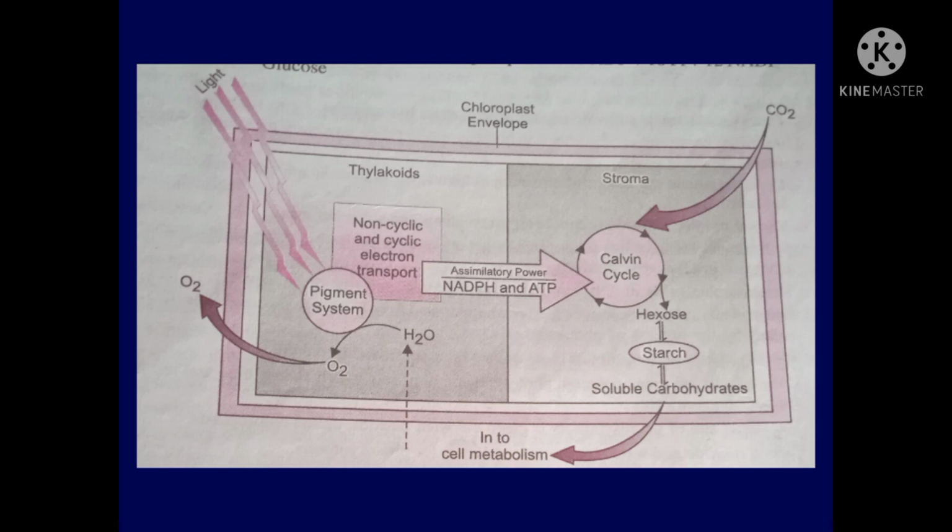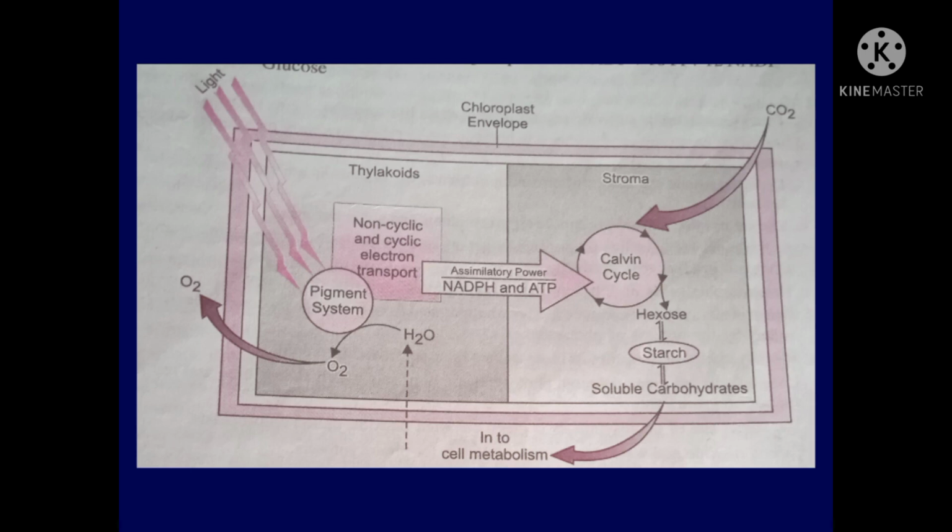Now the next step is the dark reaction or Blackman's reaction. It is actually a light independent reaction which can occur both in light as well as in dark. This dark reaction utilizes NADPH and ATP to fix carbon dioxide into carbohydrate. This fixation involves a biochemical pathway or photosynthetic carbon reduction cycle which was discovered by Calvin, and this is why it is also known as the Calvin cycle.